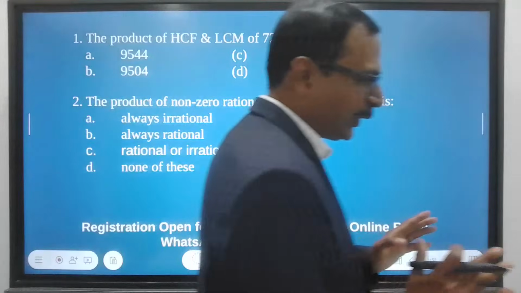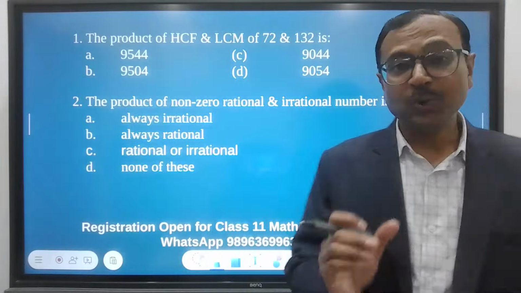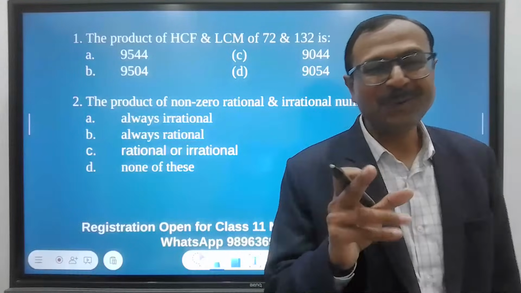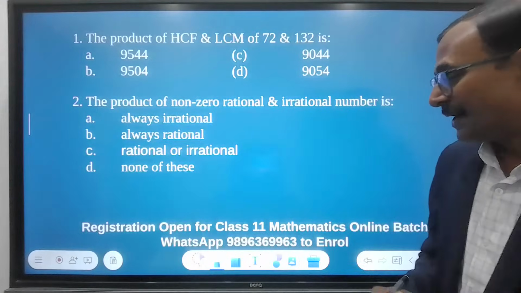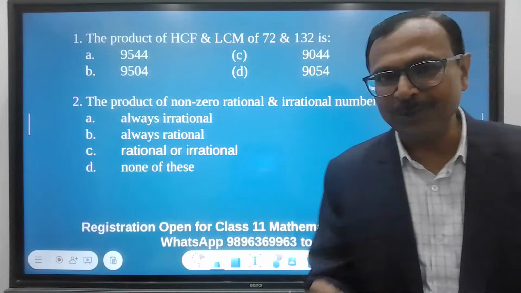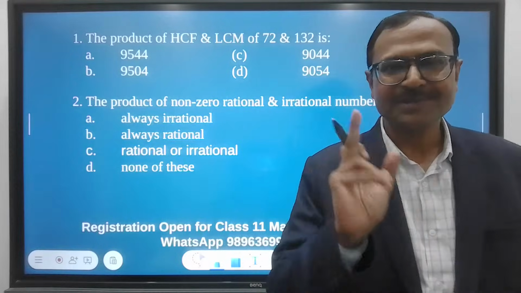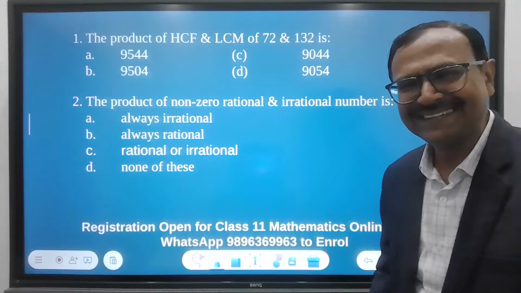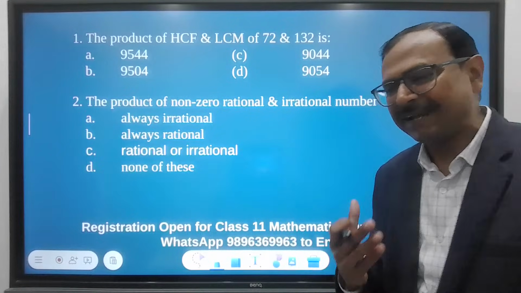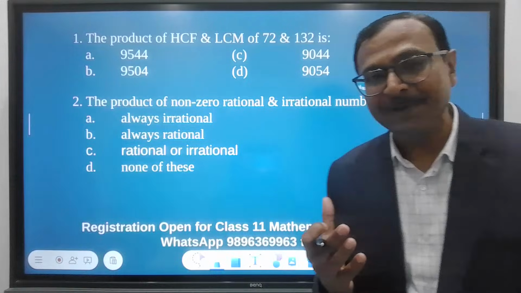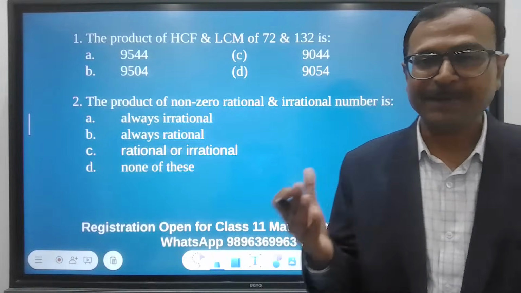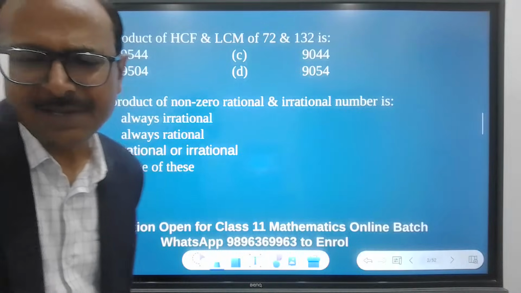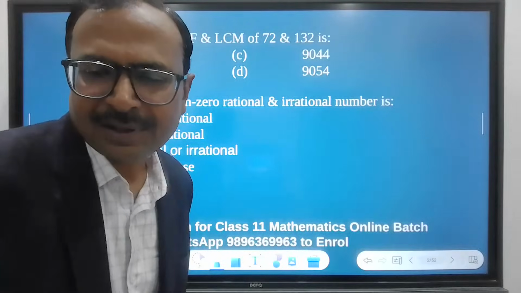So if you know that in the first question, you don't have to find the HCF and LCM, then you are on the right track. But if you are starting to find HCF and LCM, stop. You don't have to. Right? When I say you don't have to find HCF and LCM, there is the fundamental theorem of arithmetic which is going to help me out here. Okay, the answer for second is C.